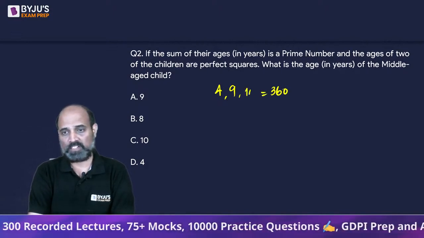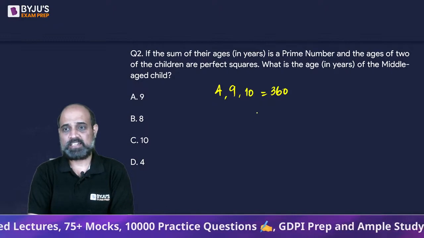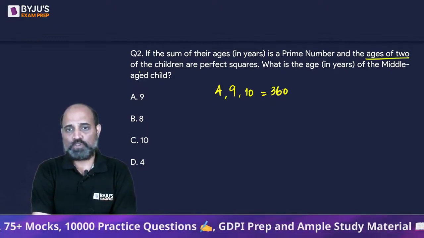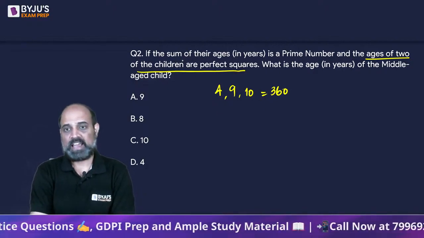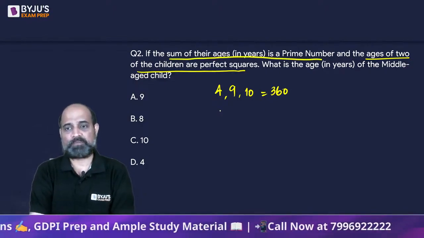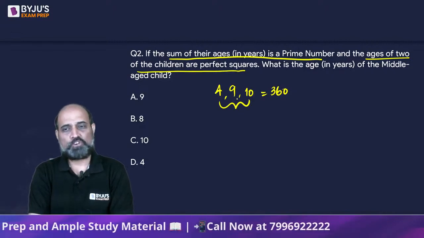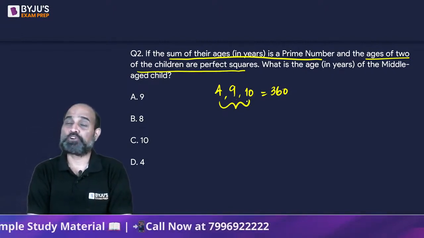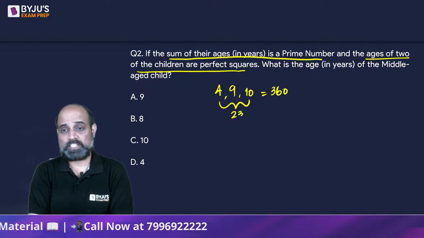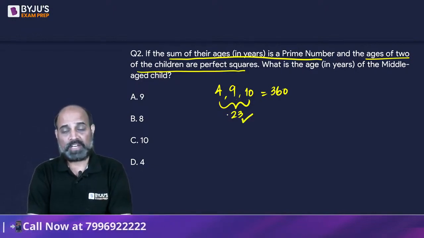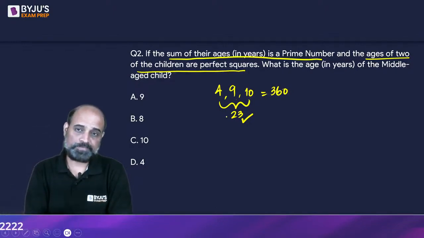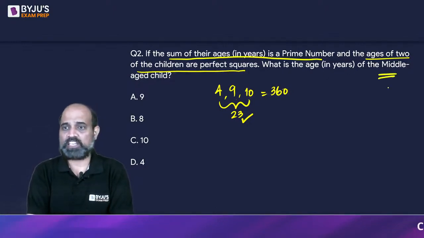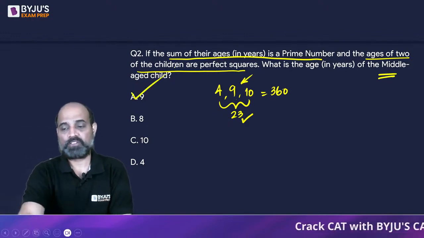So obviously the third child is going to be 10, since it says that the ages of two of the children are perfect squares, right? Their product is 360 and it is also given that the sum of their ages is a prime number. Is the sum a prime number? 4 plus 9 plus 10? Well, 4 plus 9 is 13, 13 plus 10 is 23, which is a prime number, right? So we started with the perfect square thing because we have a restricted number of perfect squares. So the question asked is, what is the age of the middle-aged child? The age of the middle-aged child is going to be 9 years. Option A.